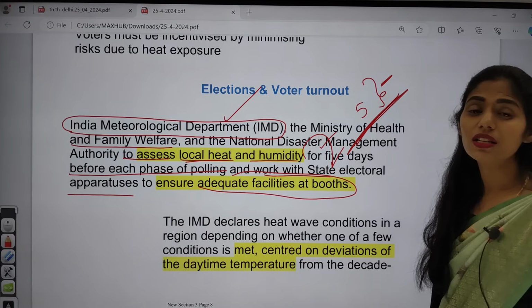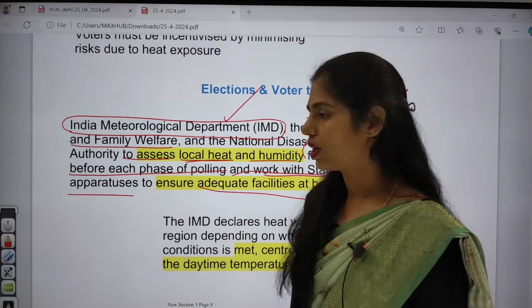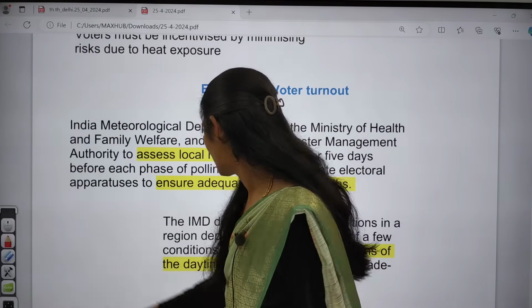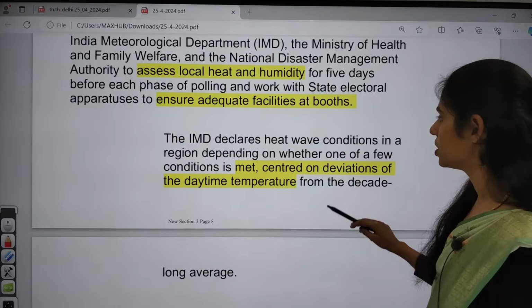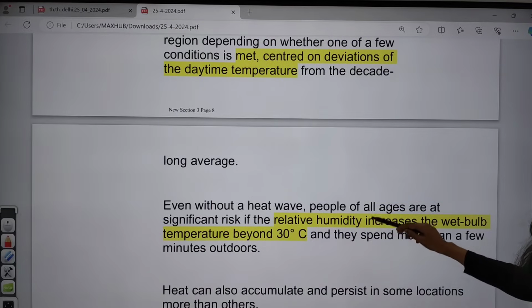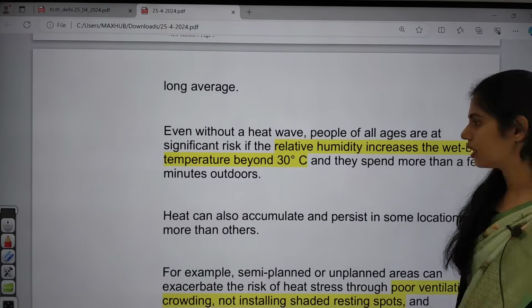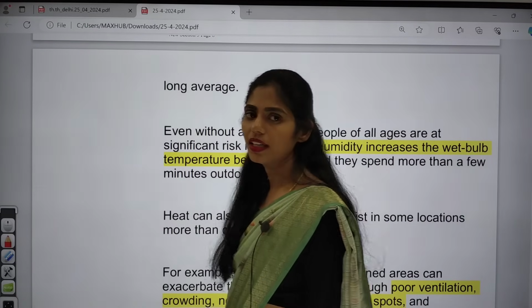So to decrease the negative impact on the health of people who are coming to cast their vote. Here IMD, which declares heat wave conditions in a region depending on the weather, declares it when one of a few conditions is met. For example, if there is any deviation in the daytime temperature from the decadal long average, or if there is any increase in the wet bulb temperature beyond 30 degrees.